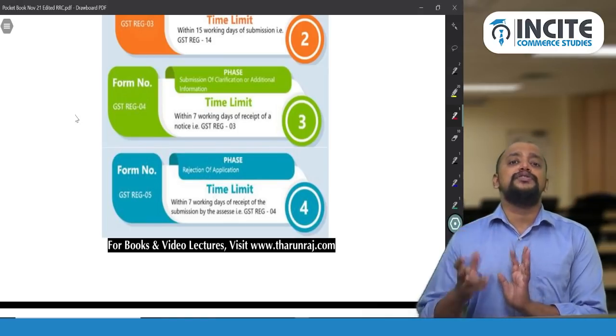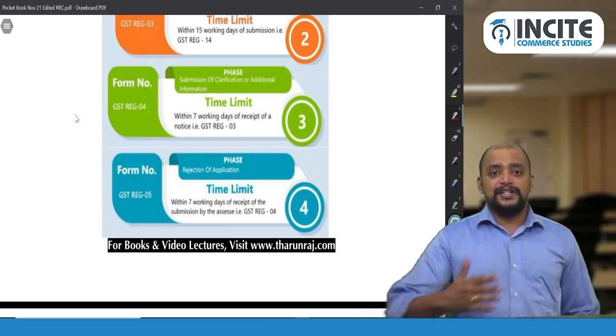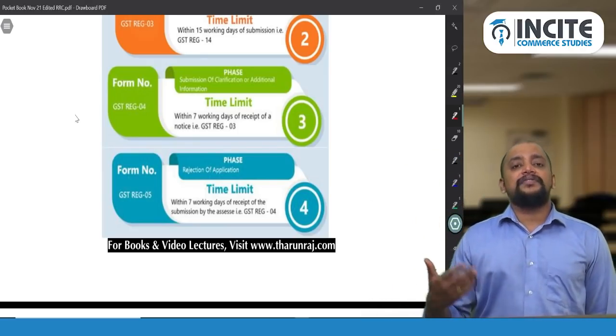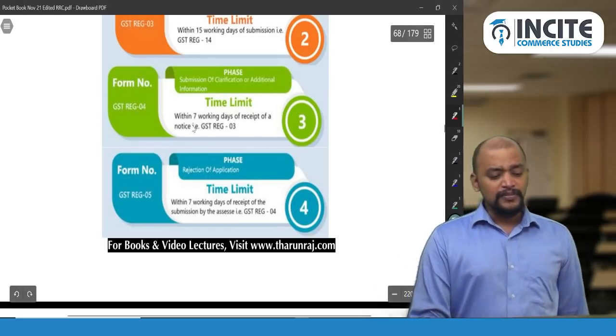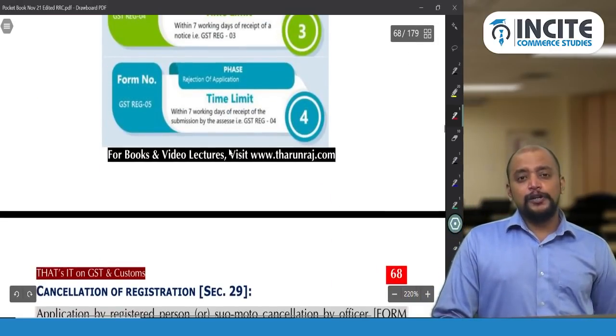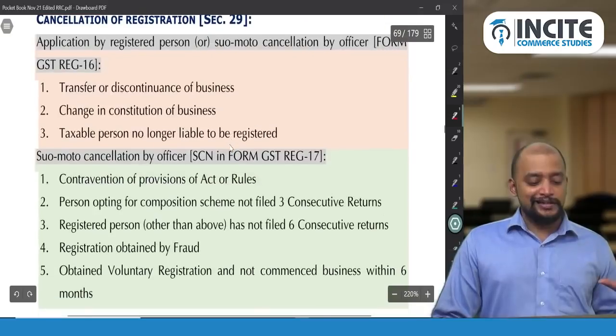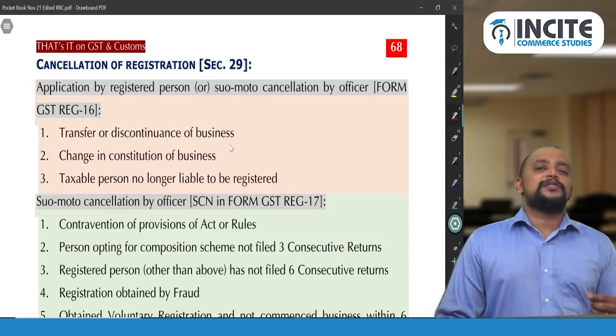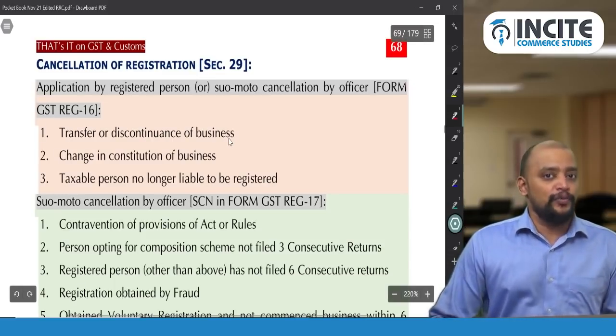Only the time limits you need to remember. So 15 days for resubmitting, they give a notice in 15 working days, and thereafter 7 working days. So this is with respect to the small procedure related to amendment in registration. These are the details that they will ask. Mostly it will be like small questions, or it will be relevant only in MCQs.